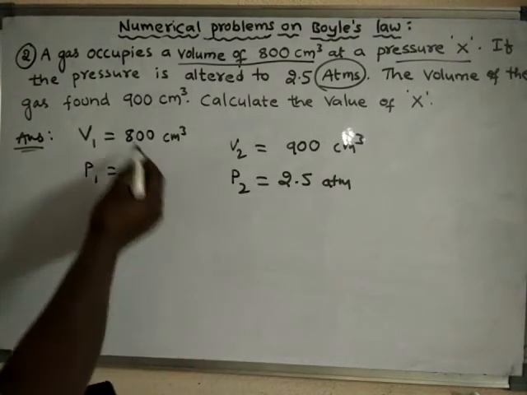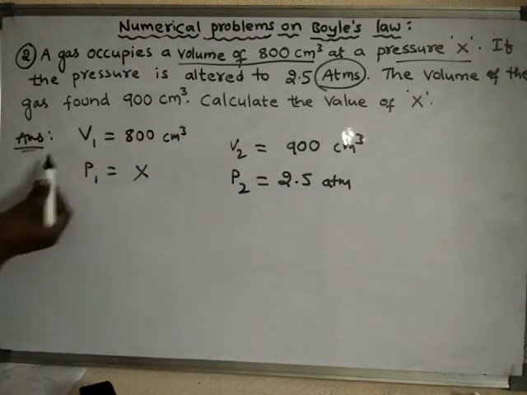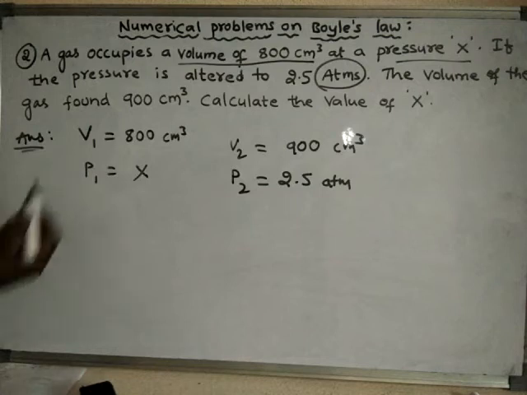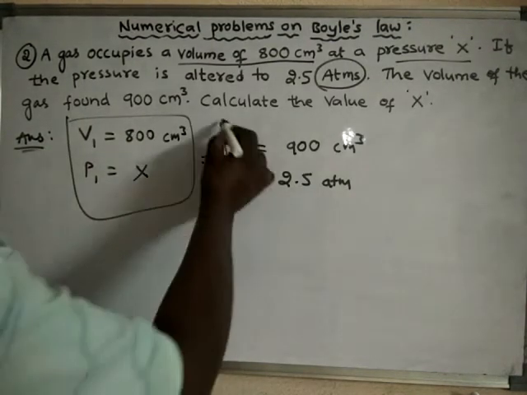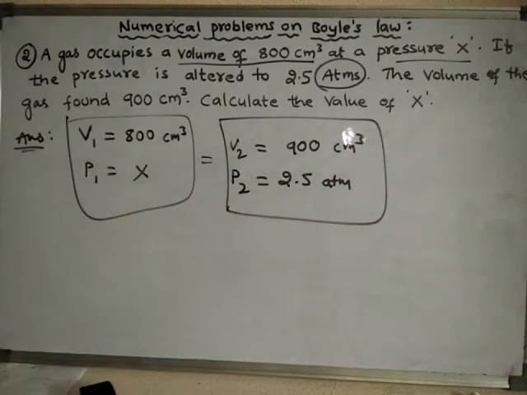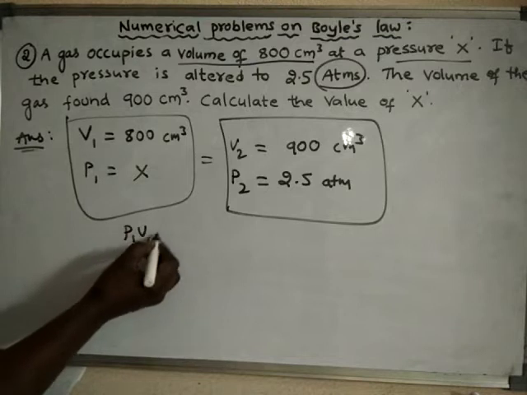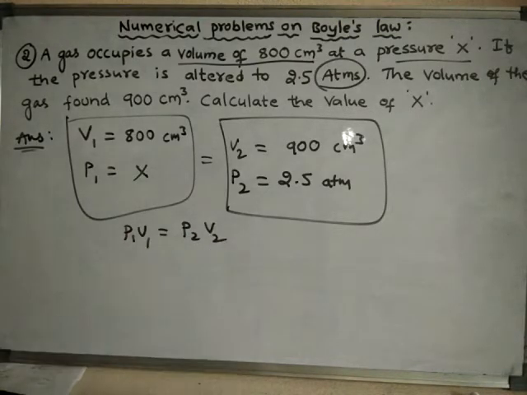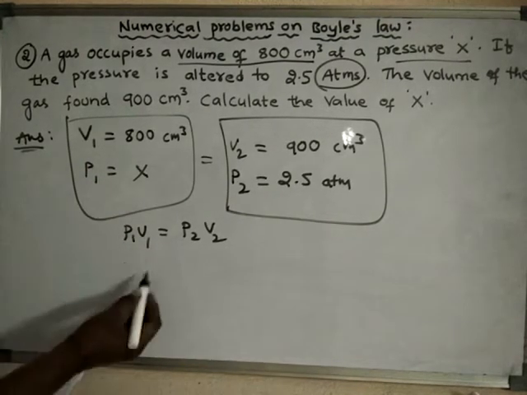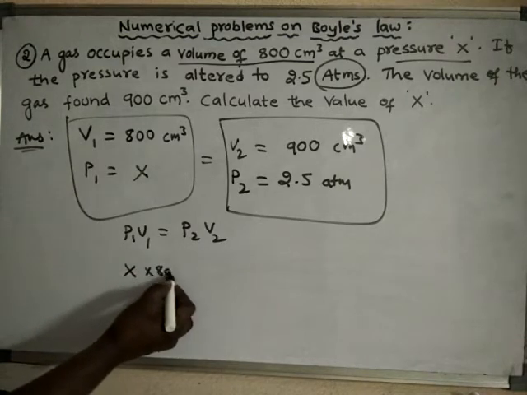Okay, so now let us see. Anyhow, we know that we calculate the value of X. So we know that the product of pressure and volume under the initial conditions should be equal to the product of pressure and volume under final conditions. So that means P1 V1 should be equal to P2 V2 according to Boyle's law. Okay, that means what is P1? X. What is V1? 800.